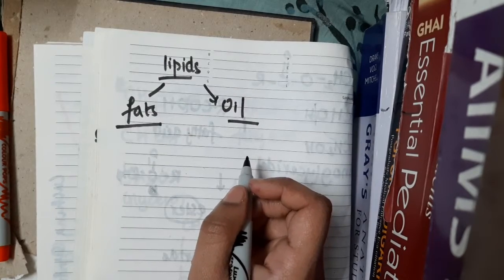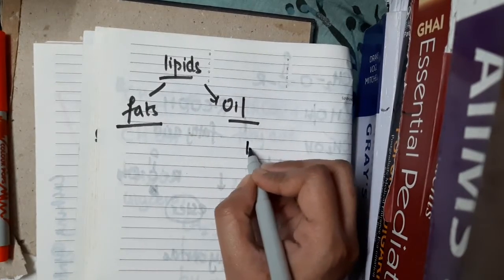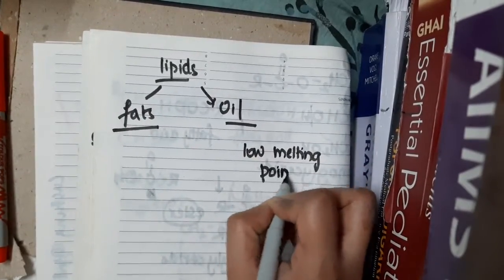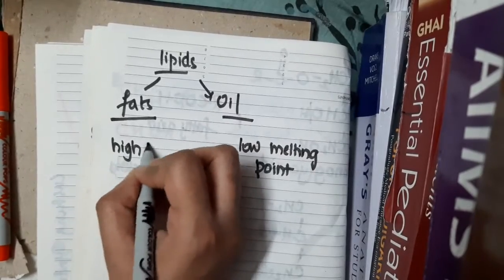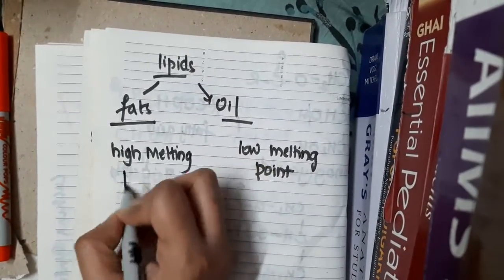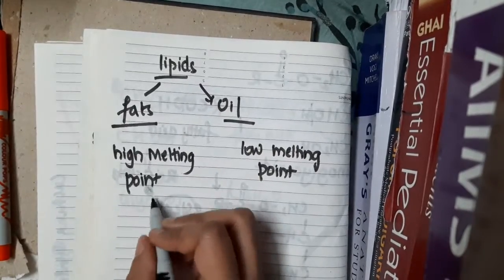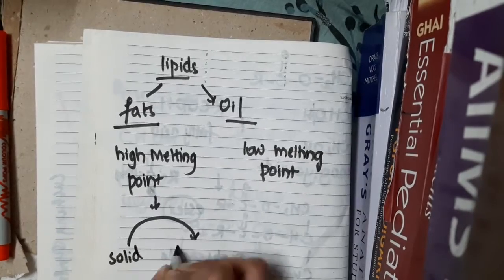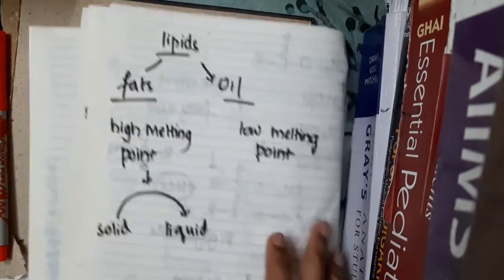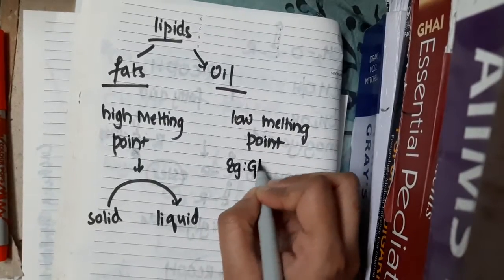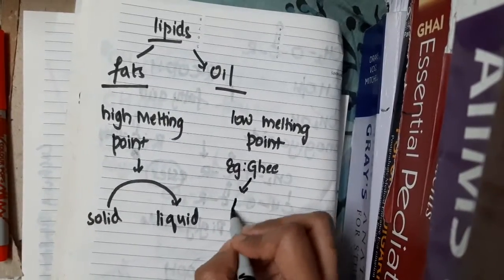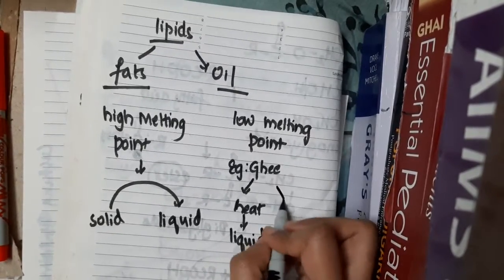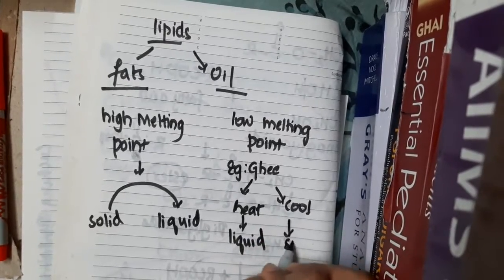Okay. If you see, the oils have low melting point, whereas the fats have high melting point. Okay, what is melting point? Melting point is that temperature at which the solids can be converted to liquids. See, the best example for this oil is ghee. If you see ghee, when you heat the ghee, it will be in liquid form. When you cool the ghee, you will see it as solid form.